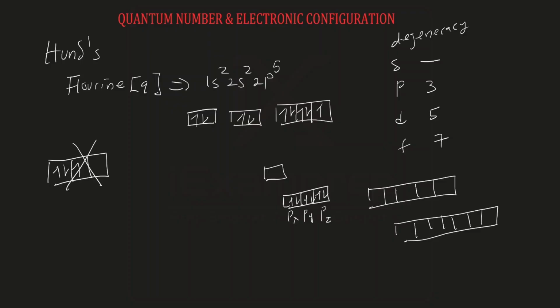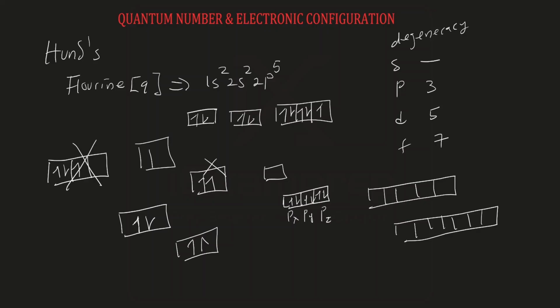Then lastly, the Pauli exclusion principle says that no 2 electrons can spin in the same direction. What it means is that when you have 2 electrons in an orbital, their spins must be opposite to each other. So you can write it this way, or you can write it this way. But it will be incorrect to write it this way. This will be incorrect. Then this will also be incorrect. They cannot spin in the same direction. That is the Pauli exclusion principle.